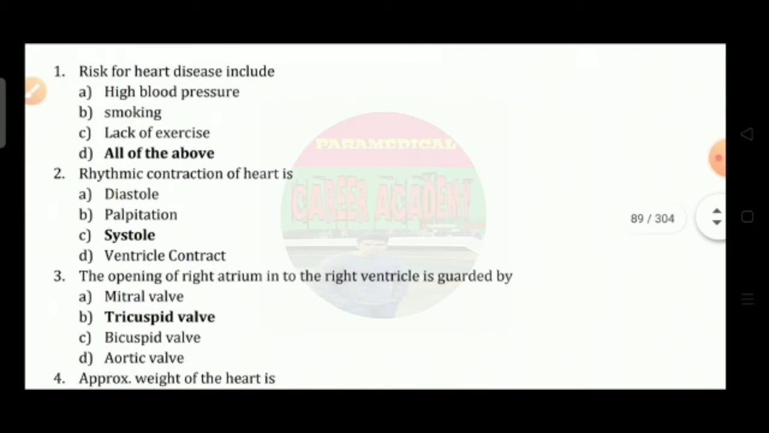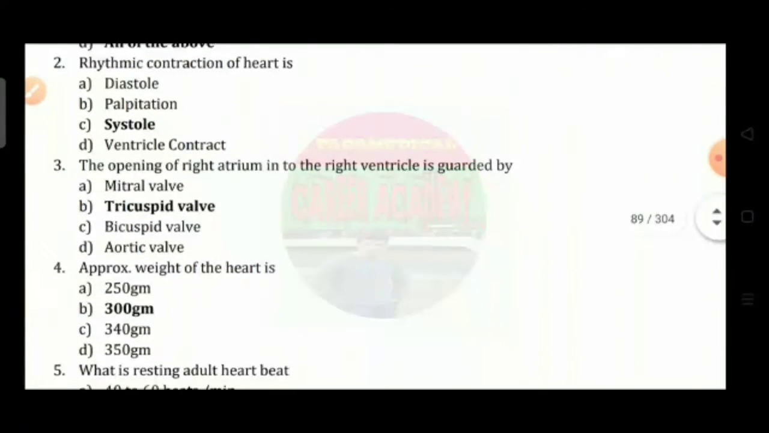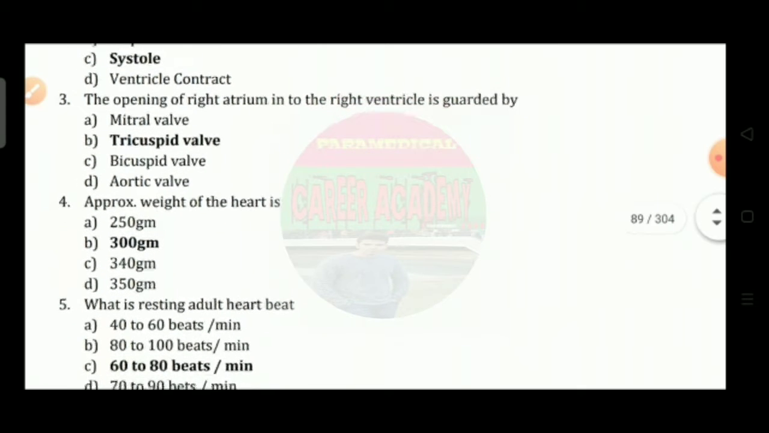Question number 1: Risk for heart disease includes option A, high BP; option B, smoking; option C, lack of exercise; and option D, all of the above. So the correct answer is option D. Question number 2: Rhythmic contraction of the heart is option A, diastole; option B, palpitation; option C, systole; option D, ventricle contract. So the correct answer is option C, that is systole.